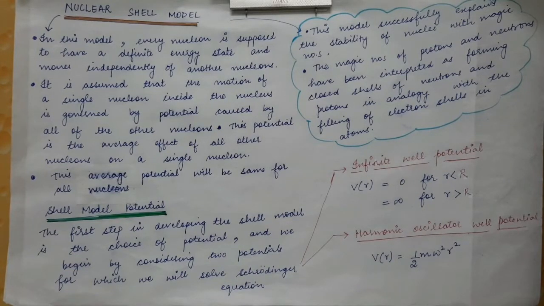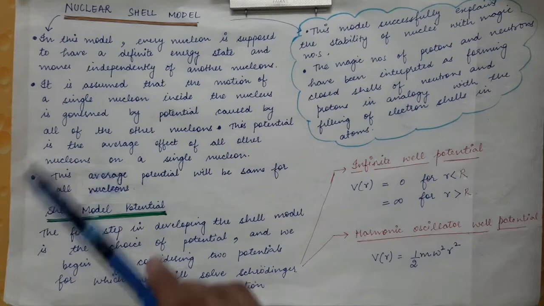On solving the Schrodinger wave equation, as you have done for the hydrogen atom in quantum mechanics, you put in the expression of the Coulomb potential, and then you solve the Schrodinger wave equation, and you get the various energy levels of the electrons. A similar procedure will be done in the nuclear shell model.